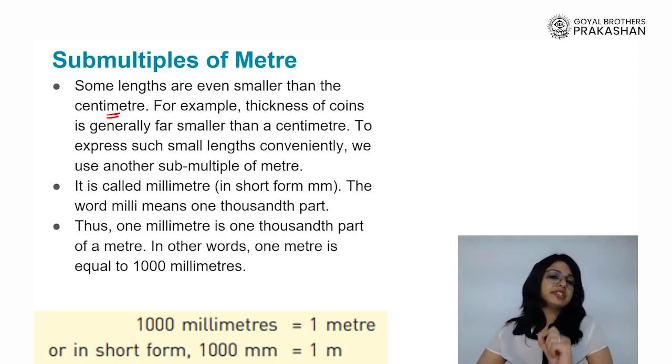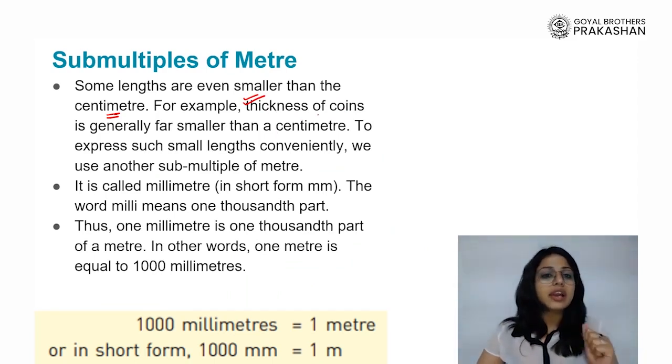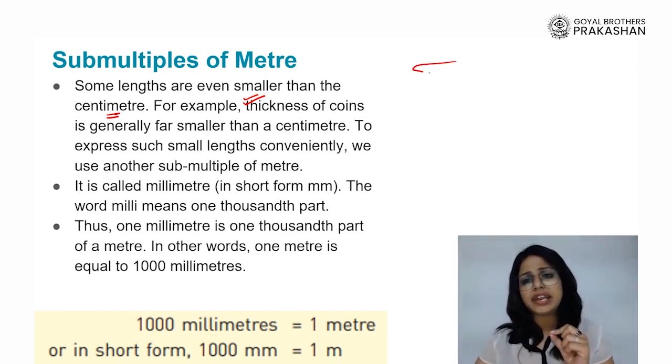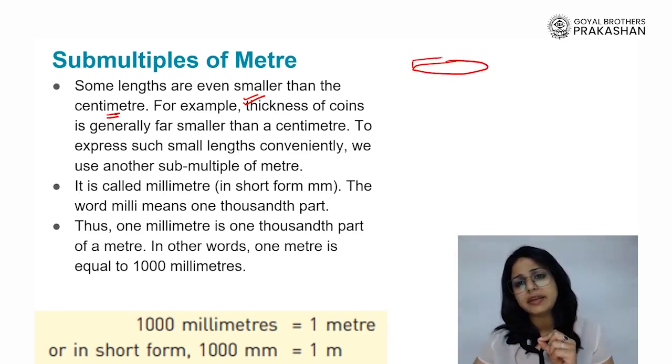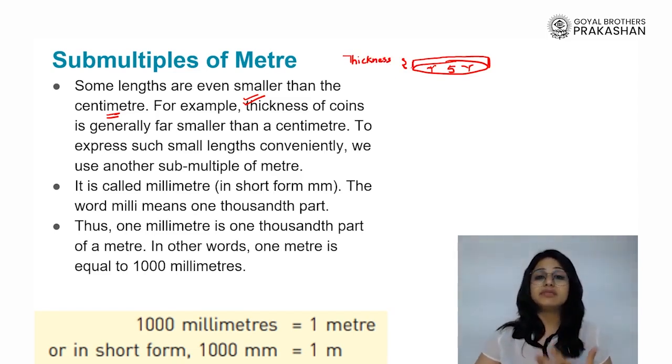Now, let's do a very interesting thing here. Let's say I have to measure the thickness of coins, right? Now, we know a coin will have its thickness even less than a centimeter. So, we were talking about some multiples of meter. So, let's say I have a 5 rupee coin and this coin is to be measured for its thickness. Now, if I measure this thickness in centimeter, even that will be very, very small. So, when we talk about how to express such smaller units, we use even another sub-multiple of meter that we